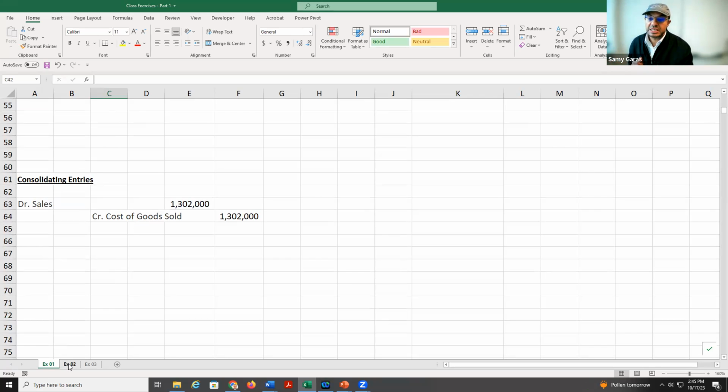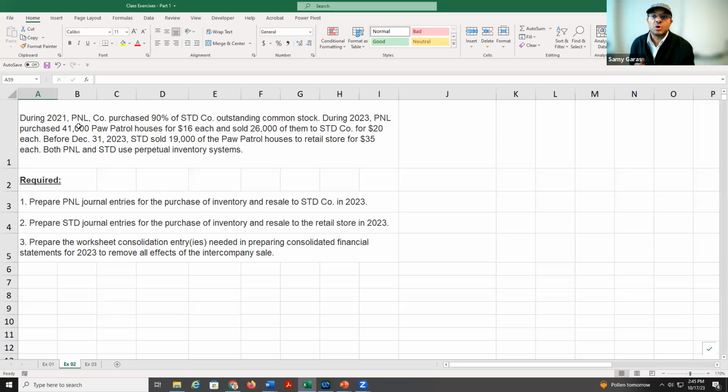Now, if we check the second exercise, we see the parent company is also buying 41,000 units for $16 each. It sold 26,000 of them to the subsidiary for $20. But the subsidiary didn't sell the 26.